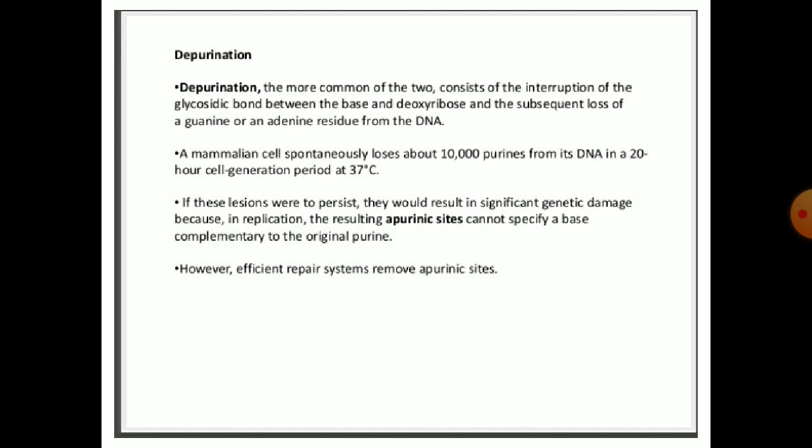Two of the most frequent spontaneous lesions result from depurination and deamination. Depurination, the more common of the two, consists of the interruption of the glycosidic bond between the base and the deoxyribose and the subsequent loss of the guanine or adenine residue from the DNA. A mammalian cell spontaneously loses about 10,000 purines from its DNA in a 20-hour cell generation period at 37 degrees Celsius. However, efficient repair systems remove the apurinic sites.